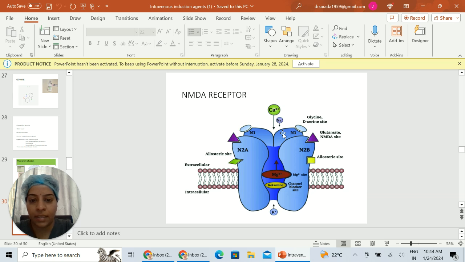So this is an NMDA receptor. It has two allosteric sites and also the sites where glycine and glutamate will bind. So whenever ketamine binds here, it blocks calcium channel conductance through the channel.